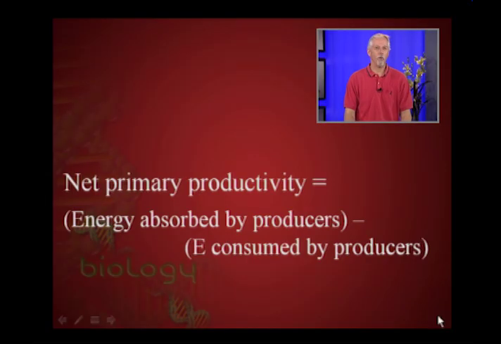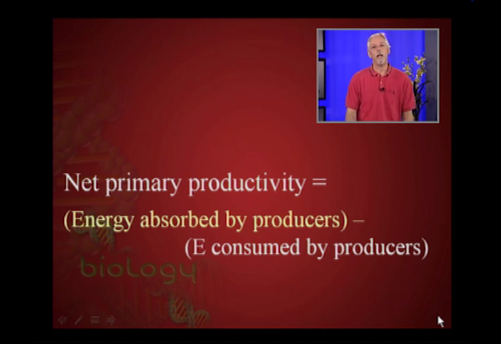I want to talk about a couple of evaluative measures that we use in ecology to look at the performance of ecosystems. We might be looking at one ecosystem over time to see how it's performing, and if we see changes, trying to understand why those changes are occurring. We might also be looking at similar ecosystems in different parts of the world and trying to understand why there are differences. And we also might just be comparing different types of ecosystems to try to understand why one ecosystem works differently than another. One of these measures is what's known as net primary productivity.